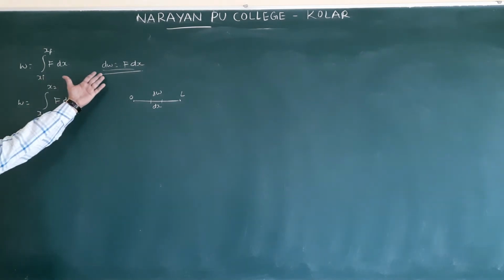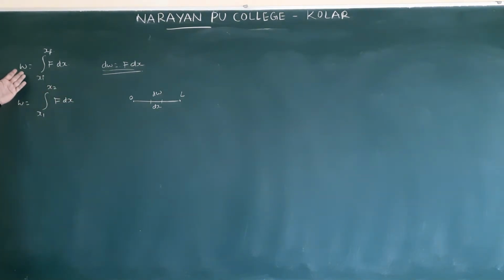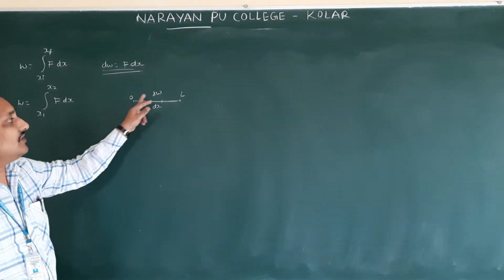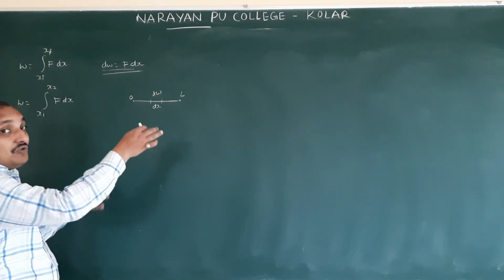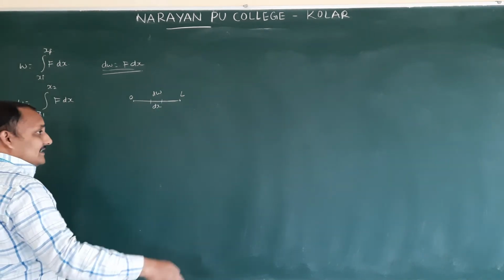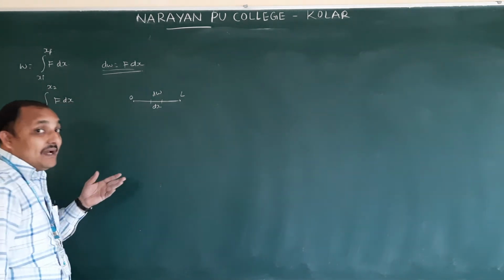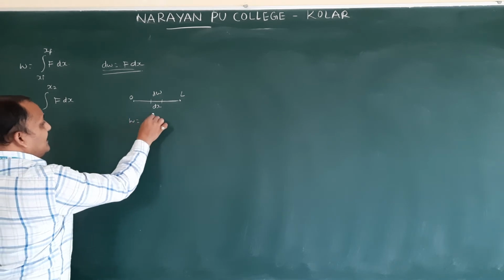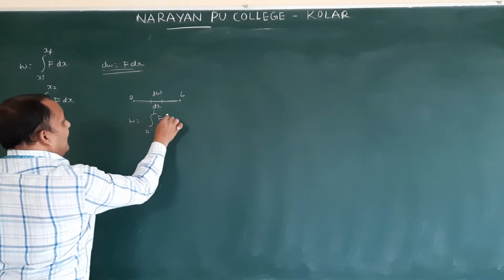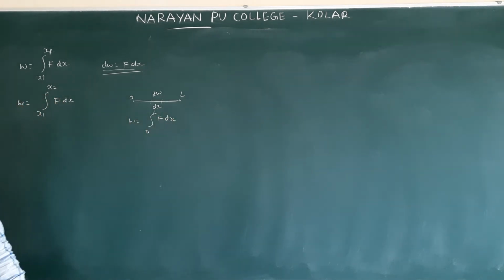That one if we integrate, you will get this equation, where x is varying from initial to final. Here the initial position is 0, final position is L. If you want to get the work done to move the object from this end to that end by variable force, then work done is equal to the integral from 0 to L of f dx. That one you have to solve. Okay, so that is about variable force.